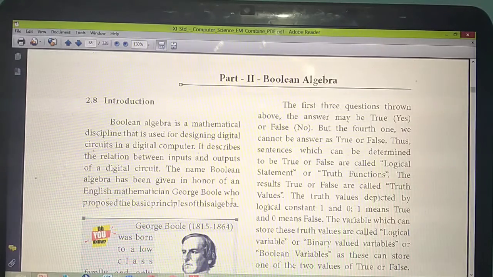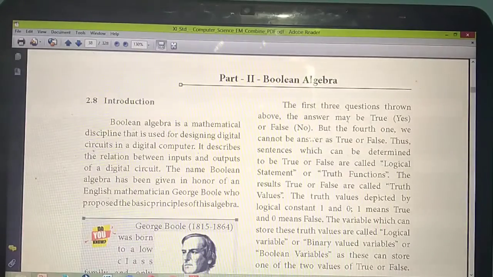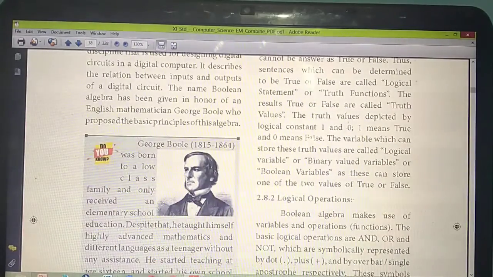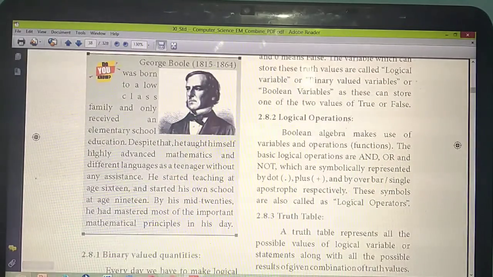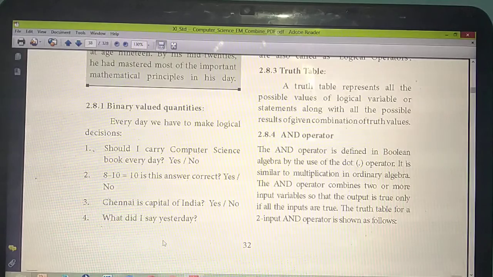This name was devised by the person called George Boole, an English mathematician. This is the person, George Boole. In your book also they have given the same person. His history is given, but there is no need to study it. Next topic is binary valued quantities.